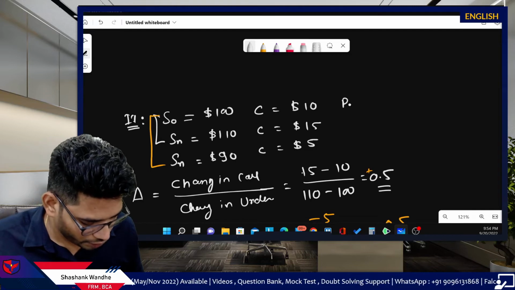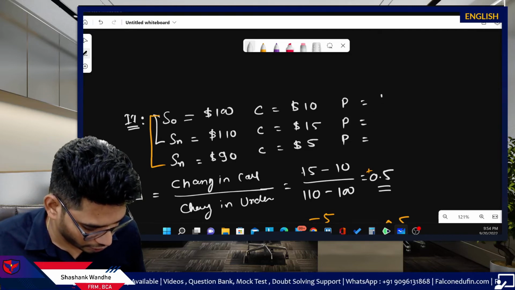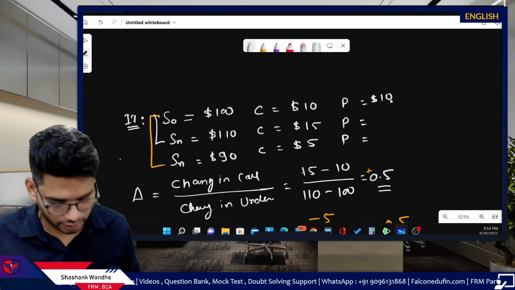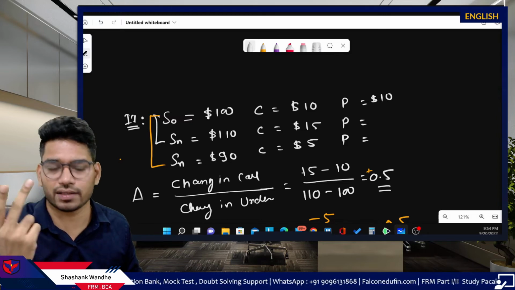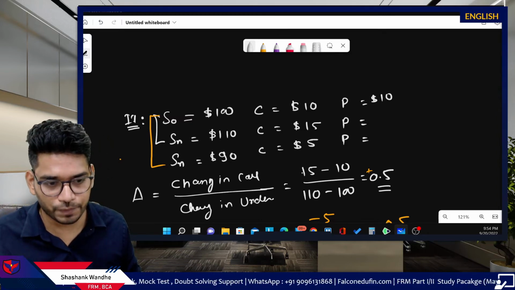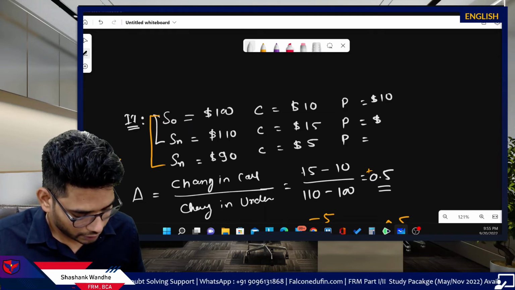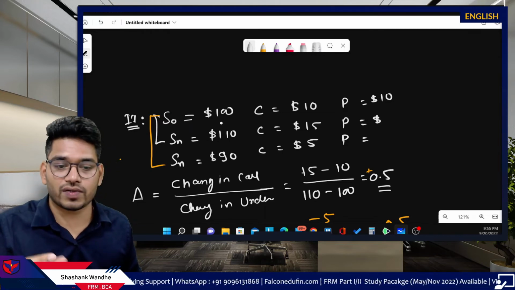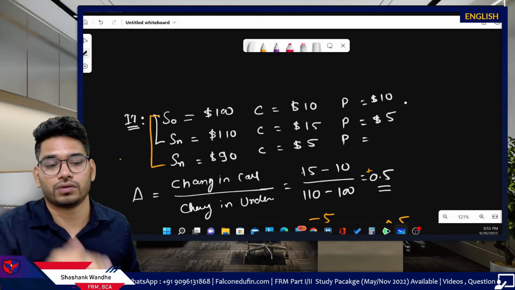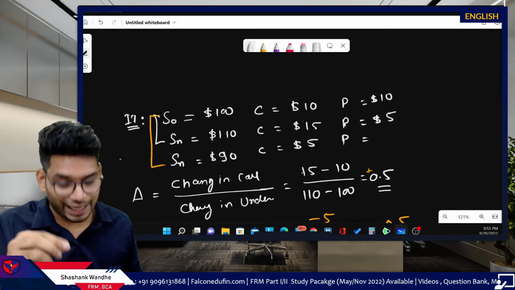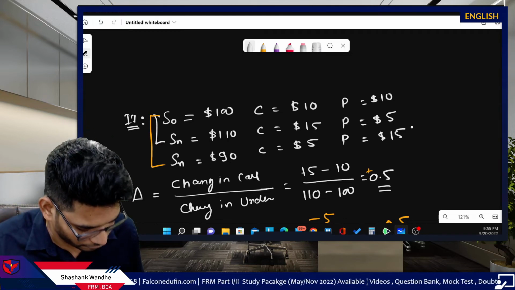If we consider put, let's assume the same scenario. Put is currently trading at 10 when underlying price is 100. And again, you can take any strike price, time to maturity or any risk-free rate. It doesn't matter for us. When underlying price increased to 110, our put option price decreased to $5. And when underlying price decreased to 90, our put option price increased to 15.